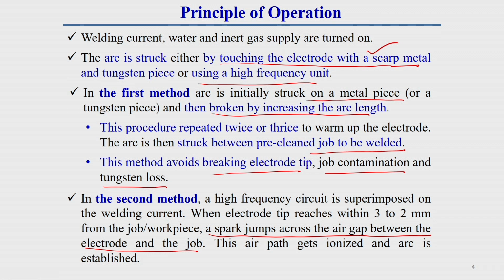Then, due to this spark jump across the air gap between electrode and job, the arc air path gets ionized and the arc is established. This is another way to start the arc. This is the principle of this TIG welding operation.